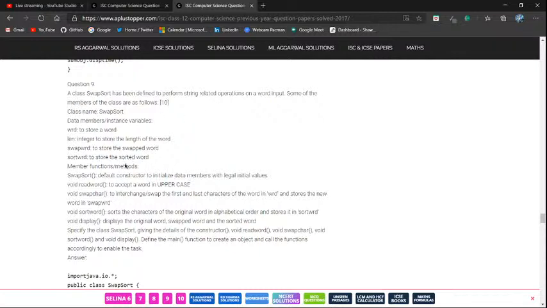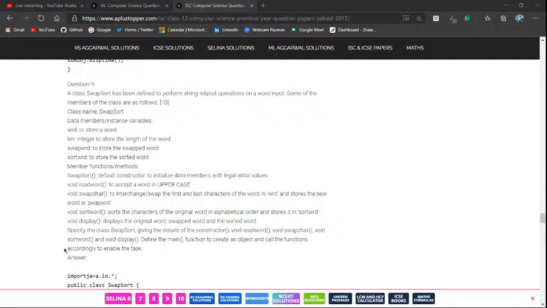Swap the word to store the sorted word. Okay, so you can see over here sorted word, and then swap word, and then my name is Jagrav C. Swap word. What is it doing? I don't know. I think I wrote the code wrong, so I'll just solve it again.